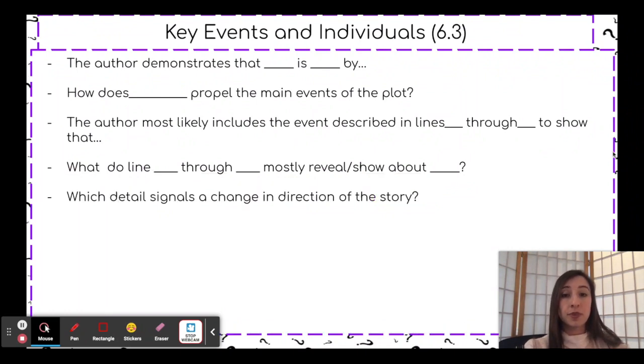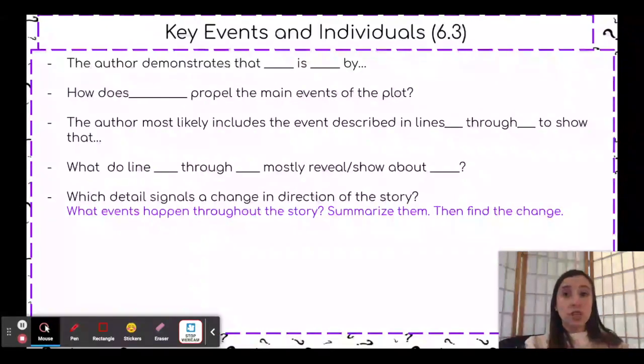Next, which detail signals a change in the direction of the story? Essentially, signals means shows as well. So you have to think about what events are happening throughout the story. Think about a summary: what happened first, then, later, etc. Where was a major change in the story? Maybe everything was calm and suddenly a problem arrived.